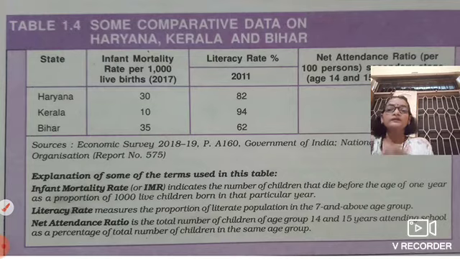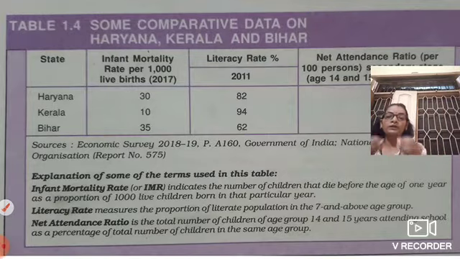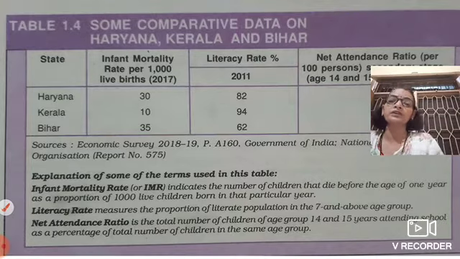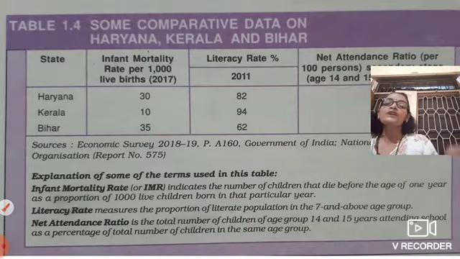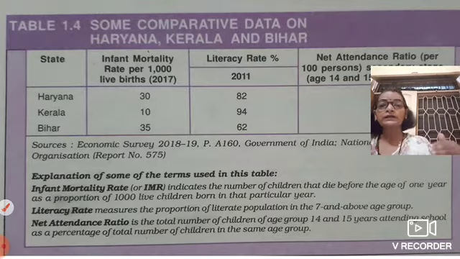Means, in 2021, if any place has 1000 children born, out of 1000, what is mortality rate?